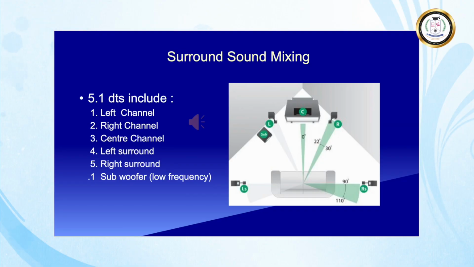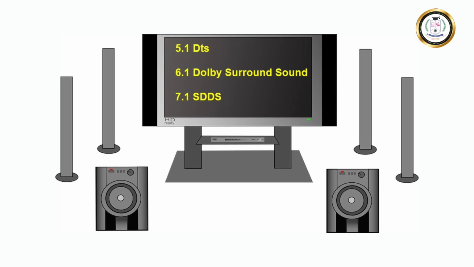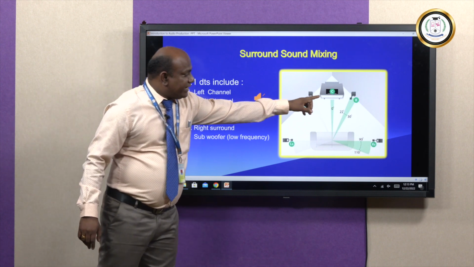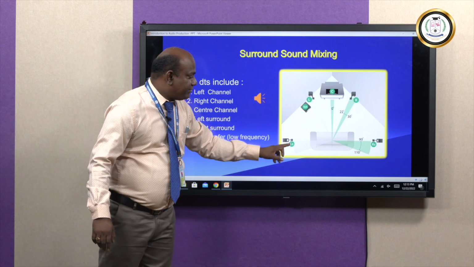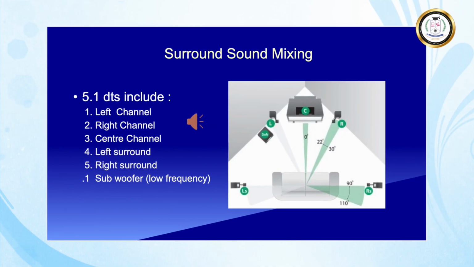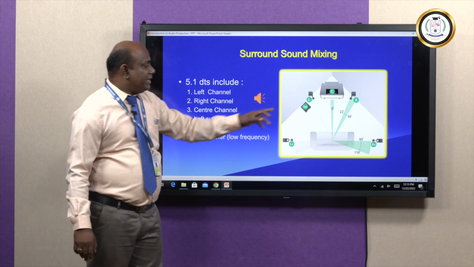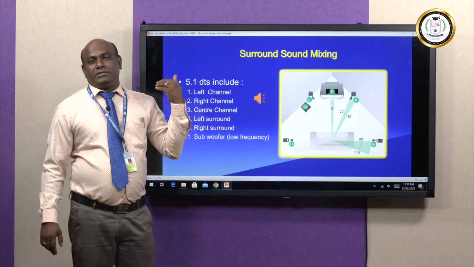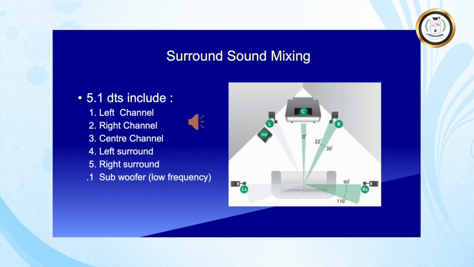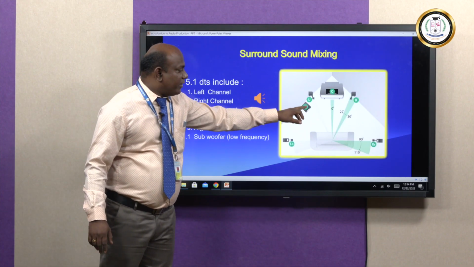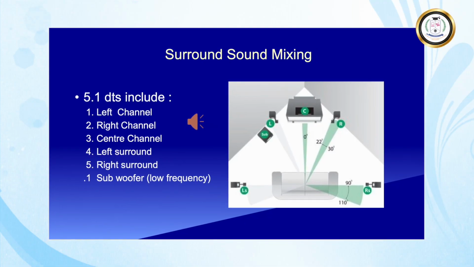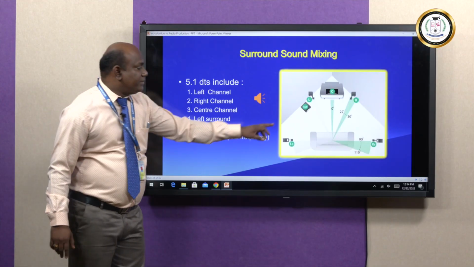There are different kinds of surround sounds: 5.1, 6.1, 7.1. Now let us see 5.1. In 5.1, there is the center track, left track, left surround, right surround and subwoofer. Mostly the center track will deliver main character voices. The left track and right track will deliver sub character voices, and the left surround and right surround speakers will deliver sound effects and music. And the subwoofer, the small one, 0.1, is the subwoofer. A subwoofer will reproduce low frequency, I mean bass sounds are reproduced only by the subwoofer.